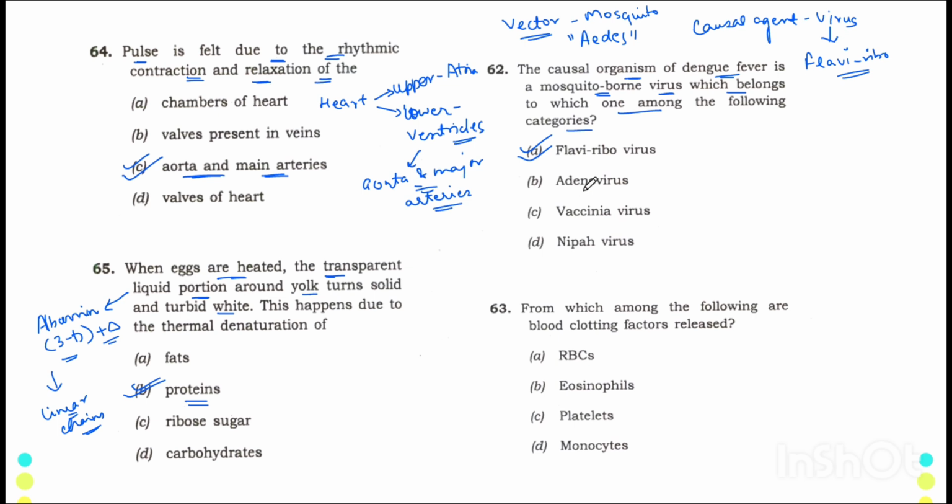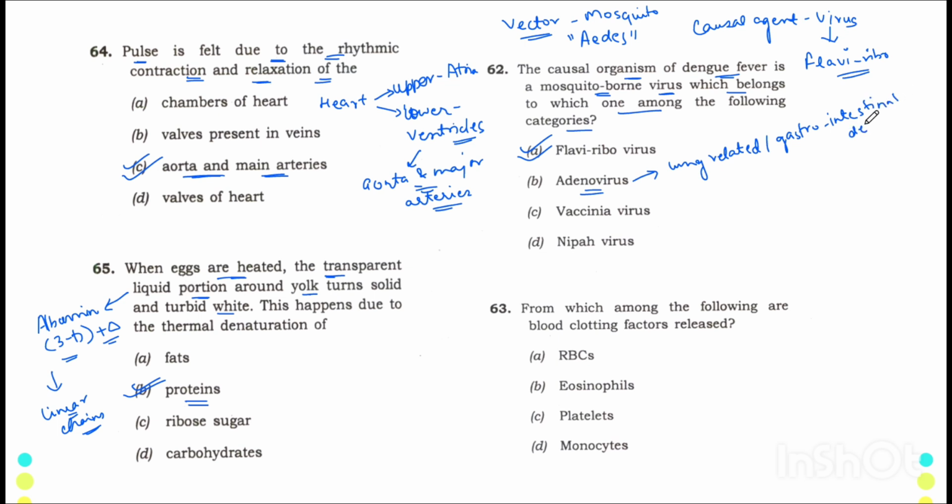Okay, so adenovirus is usually responsible for lung related or pulmonary related issues, as well as gastrointestinal diseases as well.